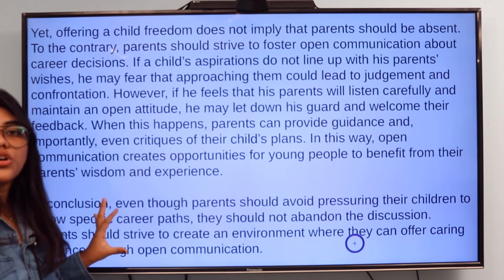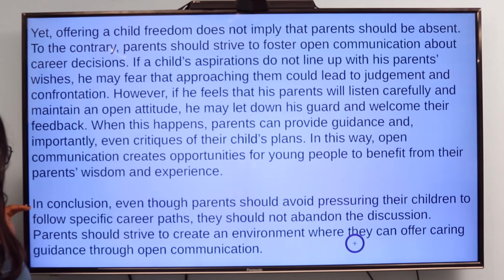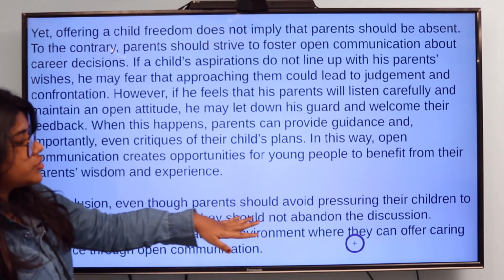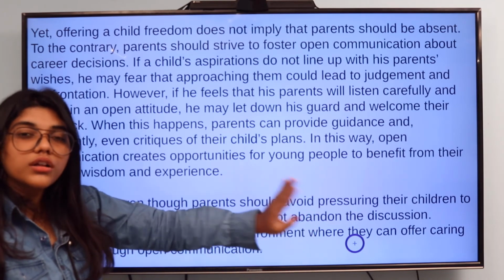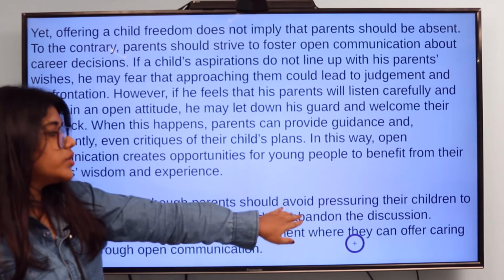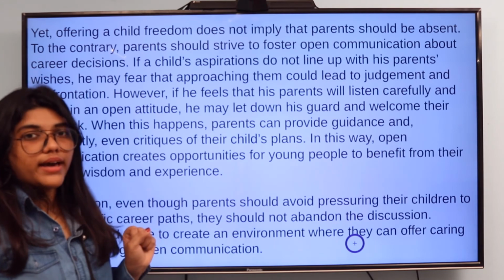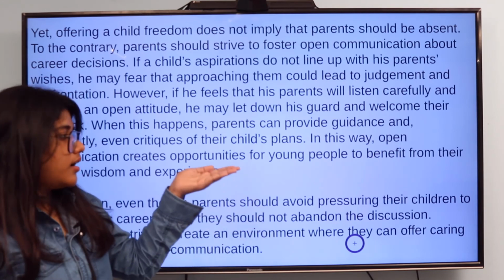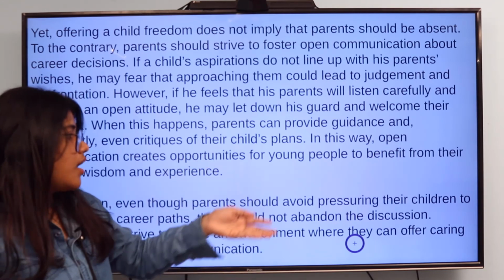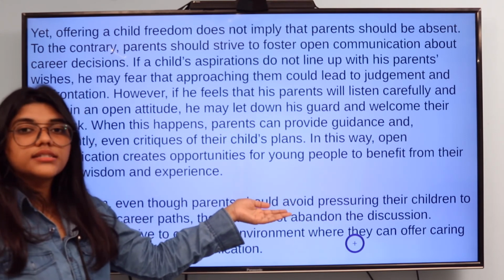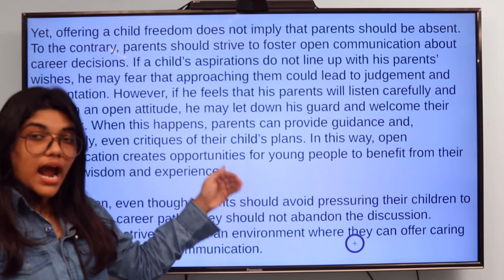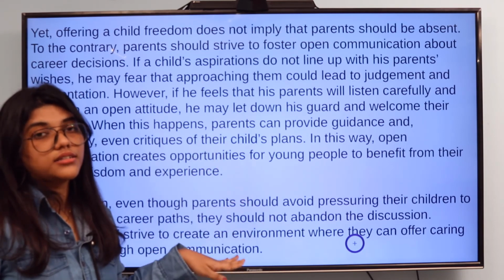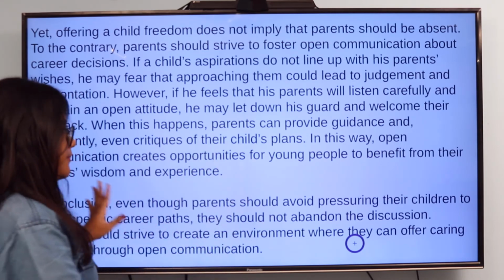Now, this is your concluding paragraph, which is: "In conclusion, even parents should avoid pressuring their children." This is a very common factor which all the students or children face, which is that they get pressured by their parents, and this is a very natural thing which happens. So I have mentioned it here, and you can even add some common facts and factors about what society runs on today.